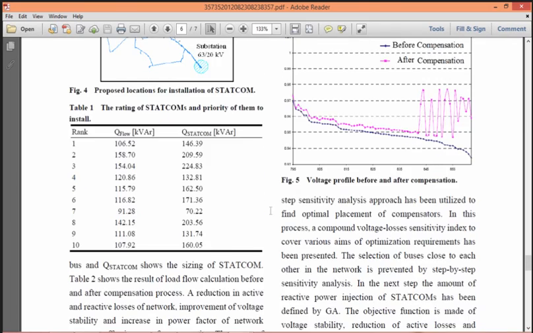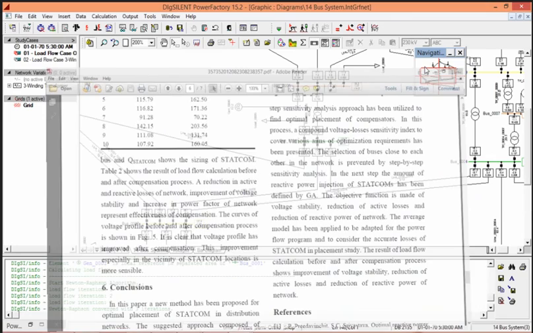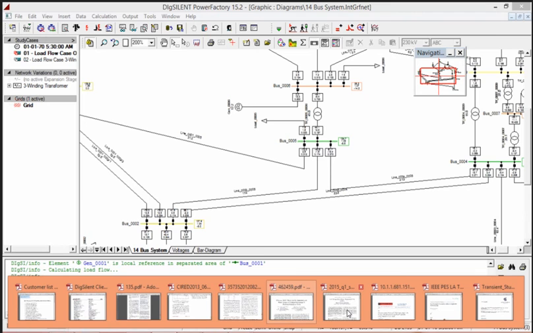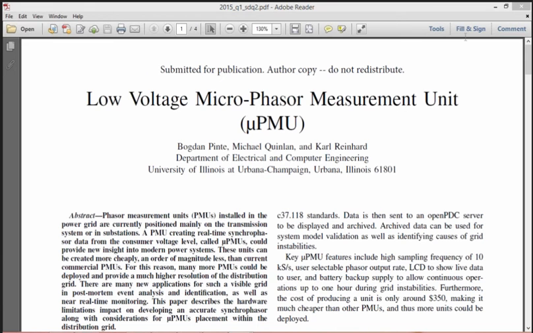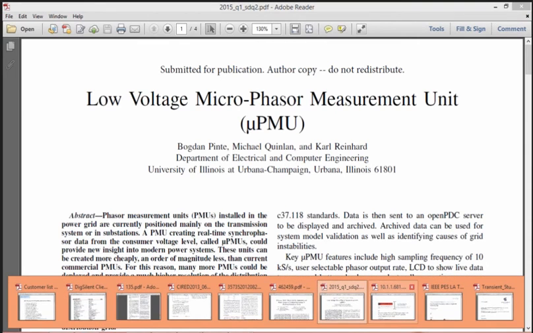So likewise, different calculations and many papers has been published using Dixilent.